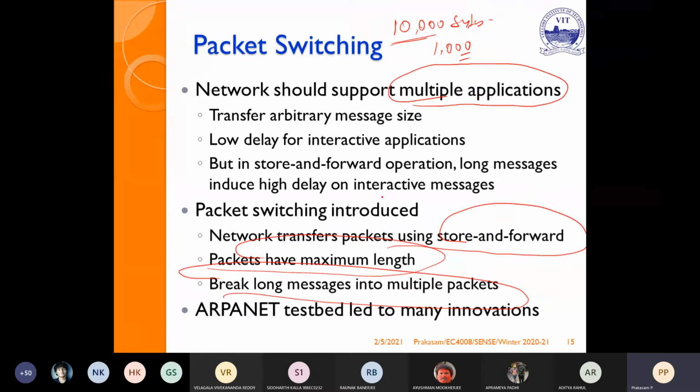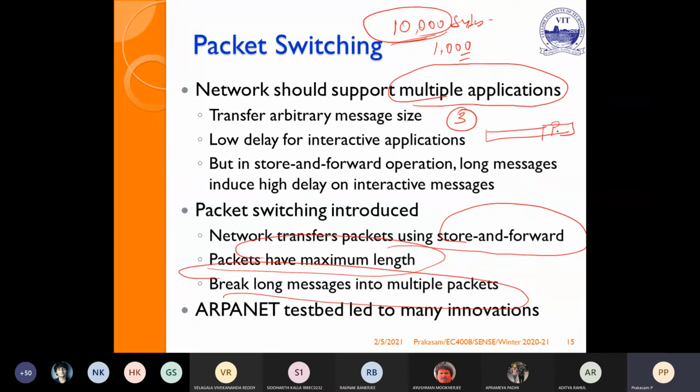It supports multiple applications. Suppose, for example, through a single medium I want to share among three different applications, and let us consider each contains packets of 10,000 bytes length. In a single frame, I can add three packets.